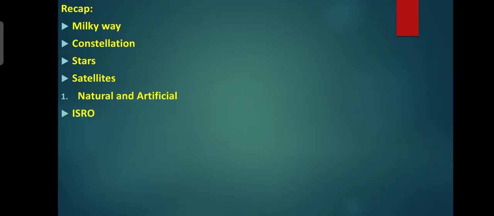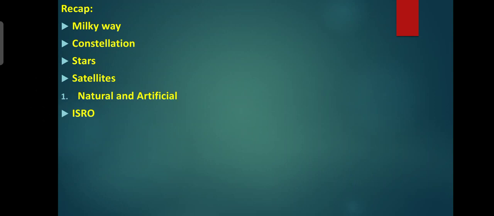Next one, artificial satellite. Artificial satellites are man-made objects placed in orbit to rotate around the planet, usually the Earth. The world's first artificial satellite launched was Sputnik 1 by Russia. Aryabhata was the first satellite launched by India.